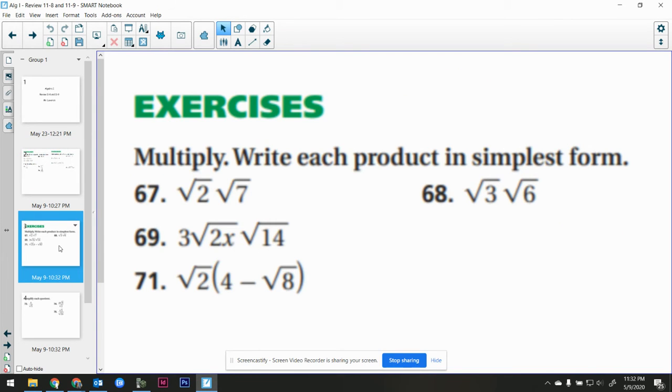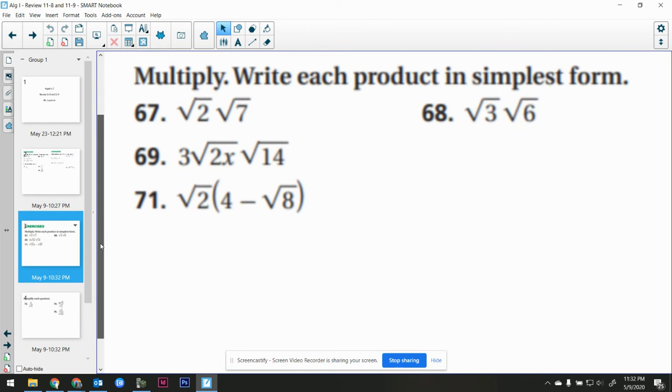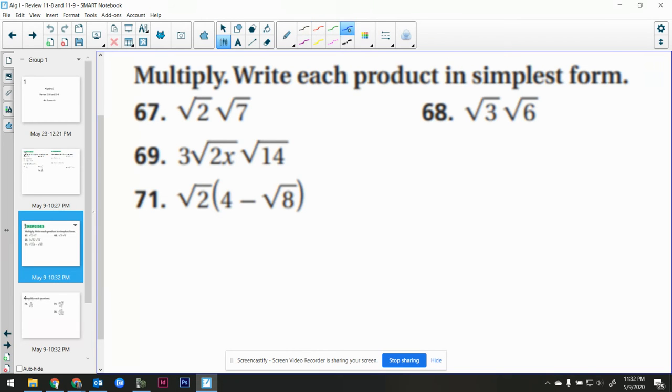All right, so let's go over these. First one's multiply. Write each product in simplest form. No decimals. I will not be accepting decimals, obviously. The first thing I want to do is multiply these together. That would give me the square root of 14. I would try to reduce 14, but 14 is just 7 and 2, those are the prime factors, so that's done.